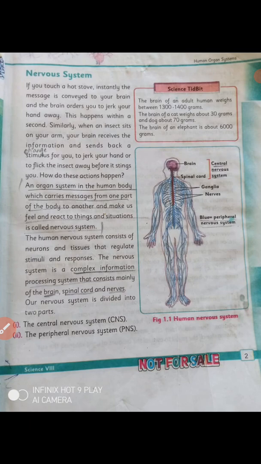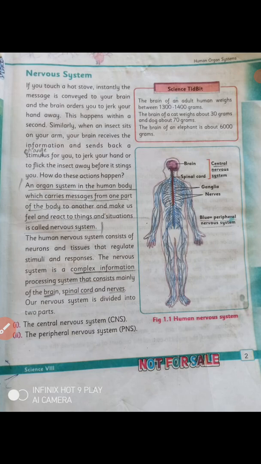Now, in how many parts do we divide the nervous system? We divide the nervous system into two parts. The first part is the central nervous system, and the second part is the peripheral nervous system. The central nervous system is also known as the CNS, and the peripheral nervous system is known as the PNS.